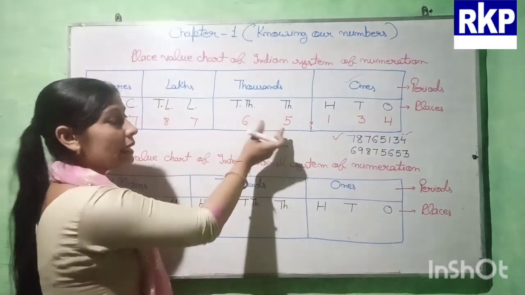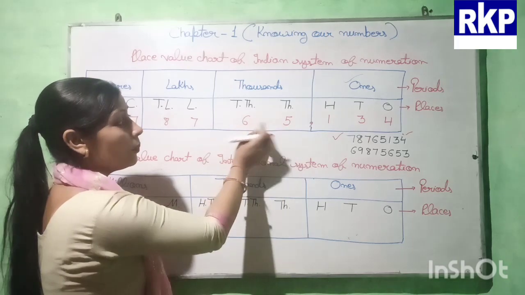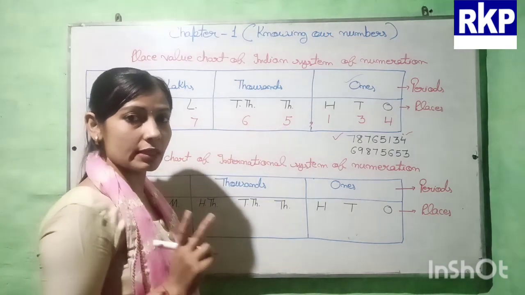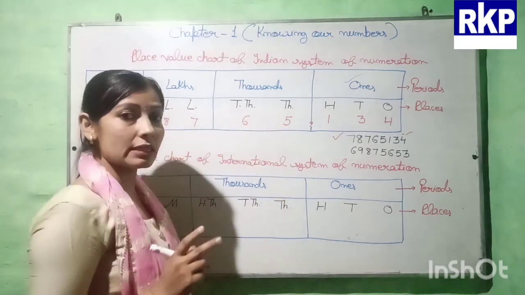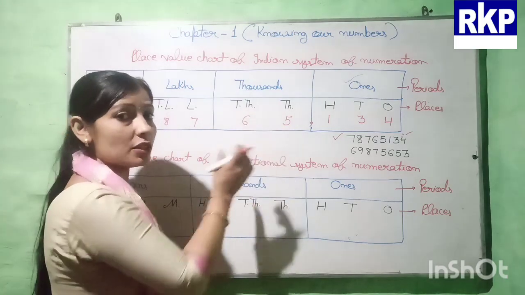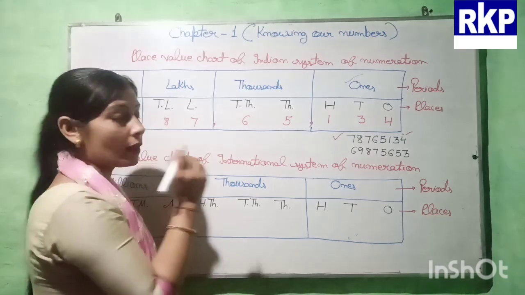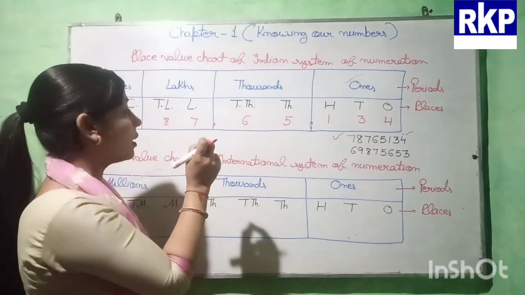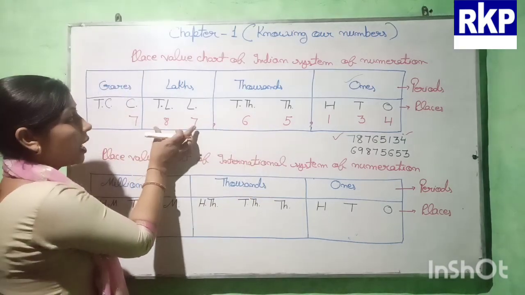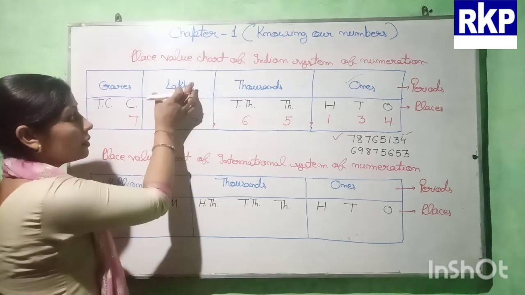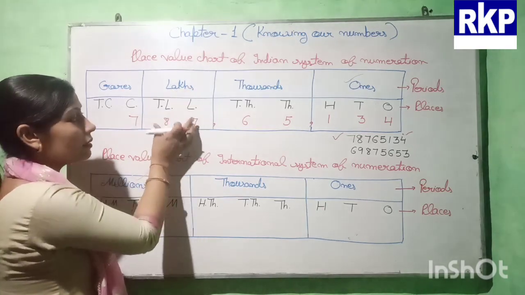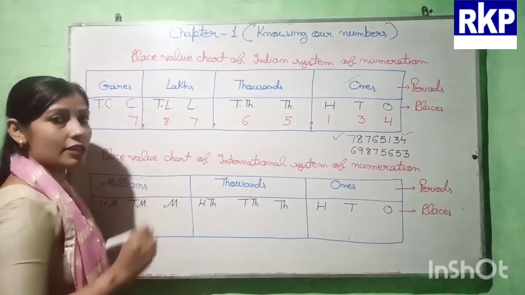Then after completing the second period, and here we are having only 2 digits, only 2 places in this period, in this family. So after completing this period, we will put the second comma. Then again after completing this period, we will put the next comma.